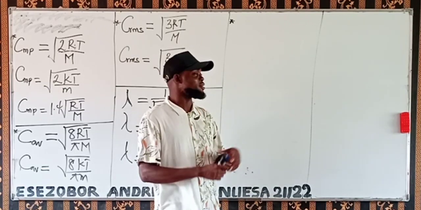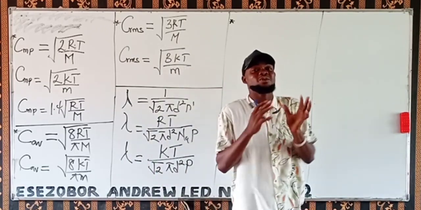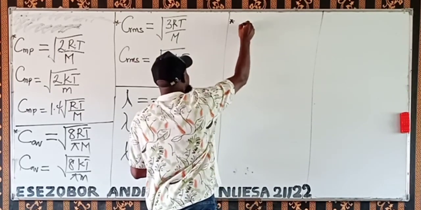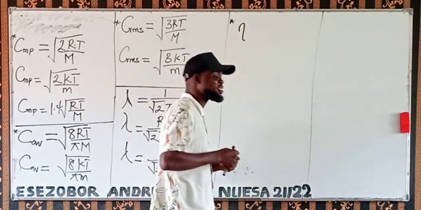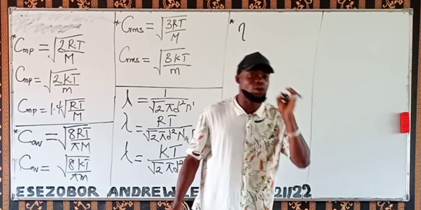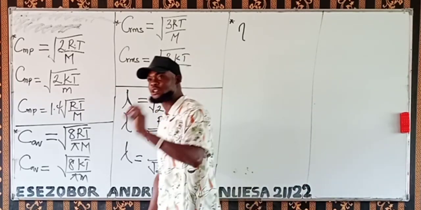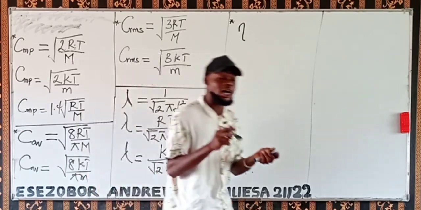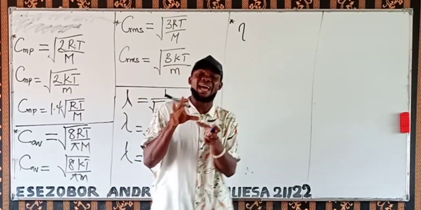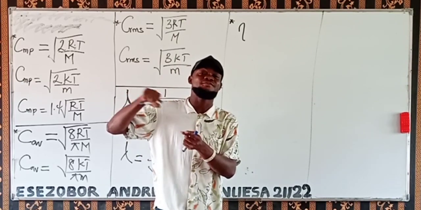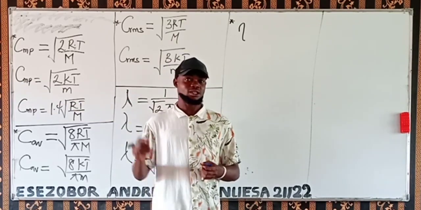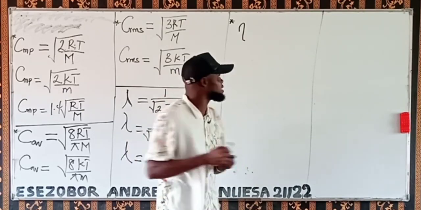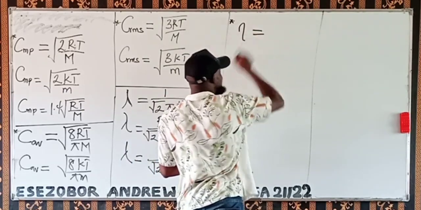Remember I said the coefficient of viscosity can be described as the force per area per velocity gradient. So this talks about the velocity gradient.